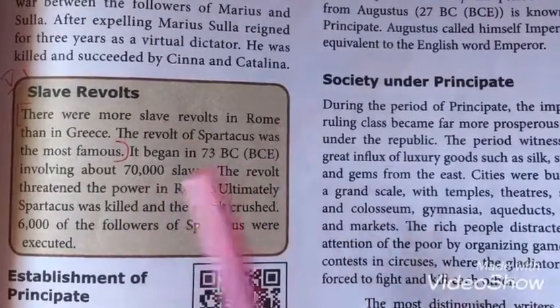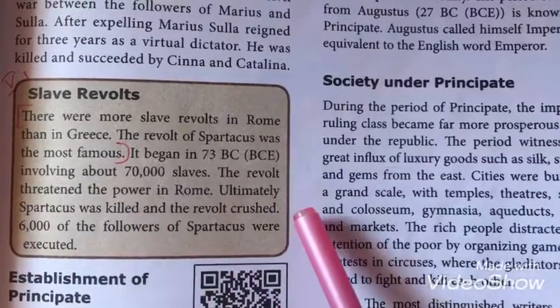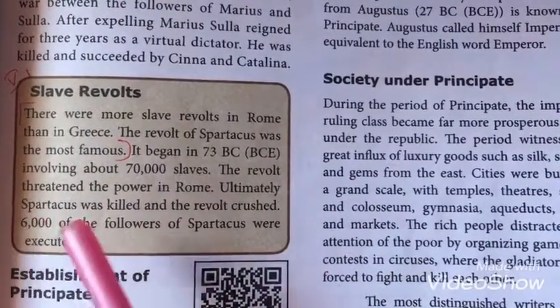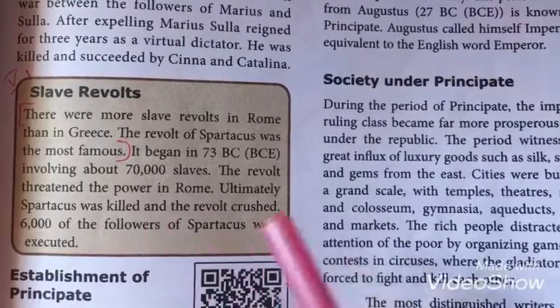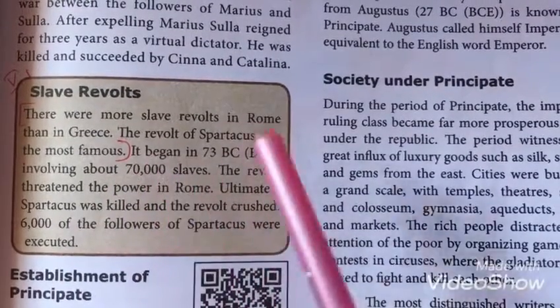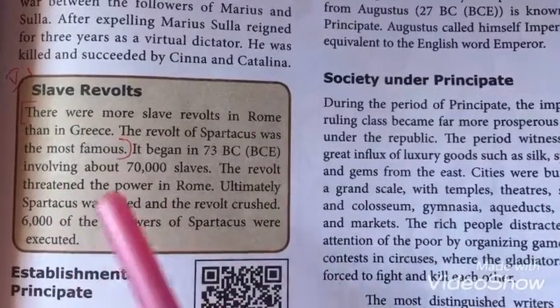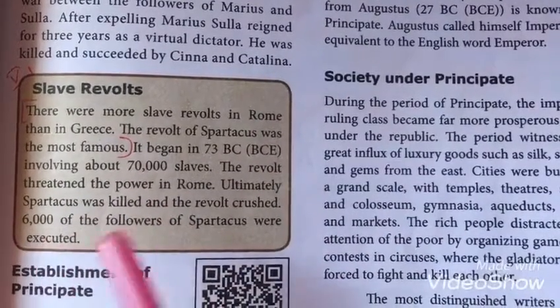After that, Spartacus was killed and the revolt was crushed. 6,000 of the followers of Spartacus were executed. So 70,000 slaves participated, and among them 6,000 followers were killed. Executed means killed.